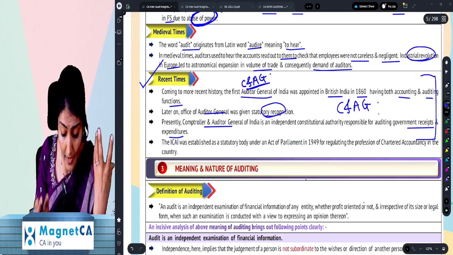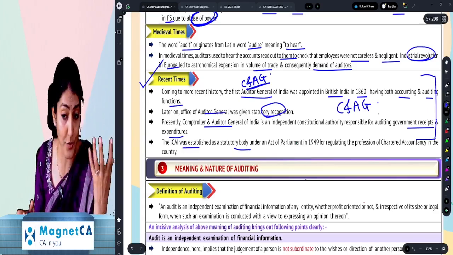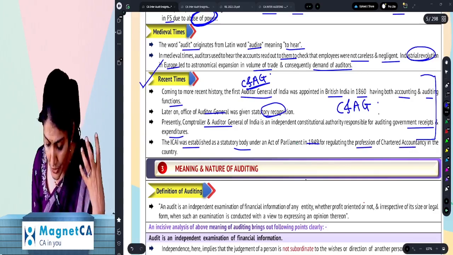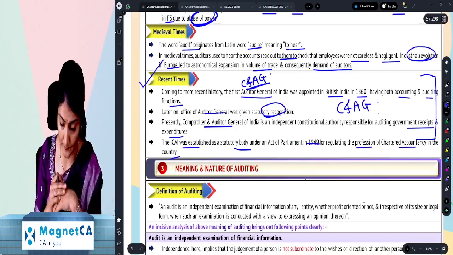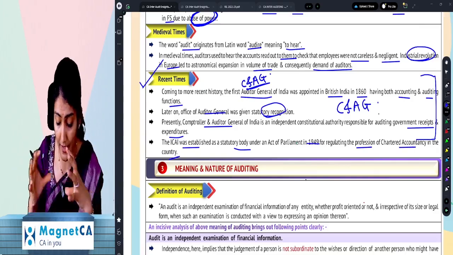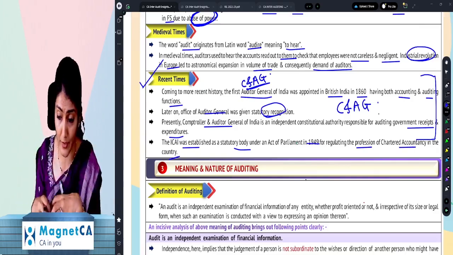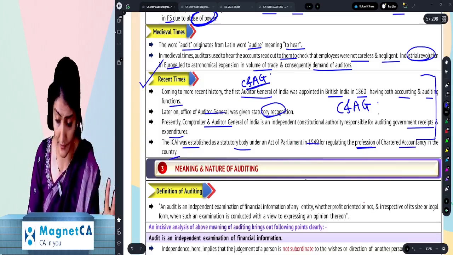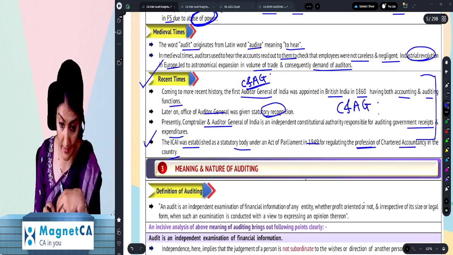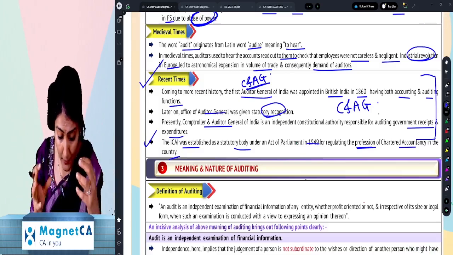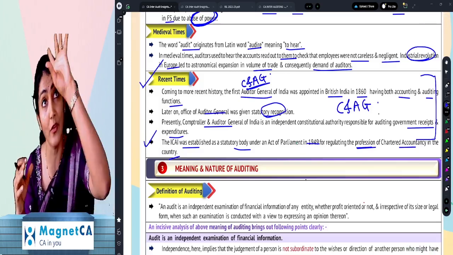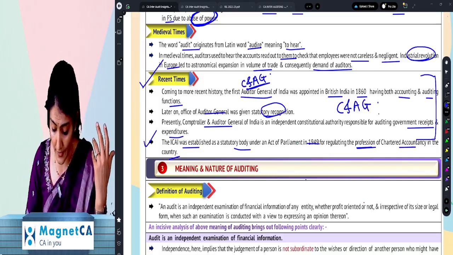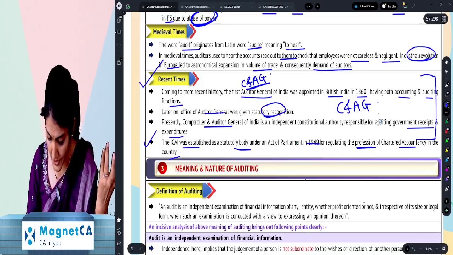And now what does it say? ICAI was set up as a statutory body under an Act of Parliament in 1949 for regulating the profession of chartered accountancy in the country. Right? So then it was C&AG. After that also a separate statutory body was established for regulating the profession of chartered accountancy in the country. Right? So that is the ICAI. So ancient times, medieval times, and the recent time. Recent time is also 1860, wherein in British India, the first C&AG of India was appointed, during the British times.